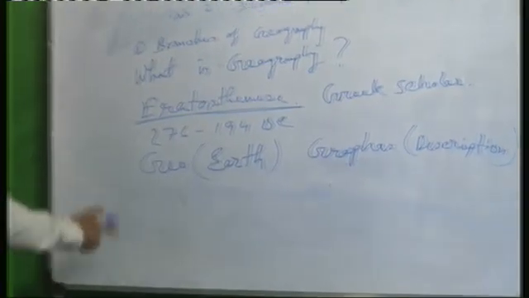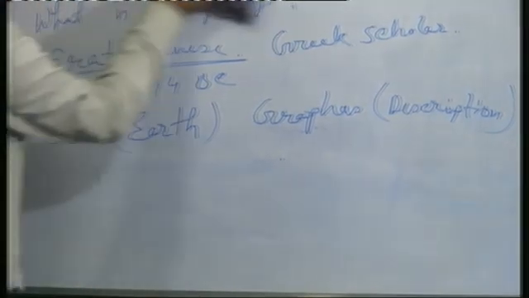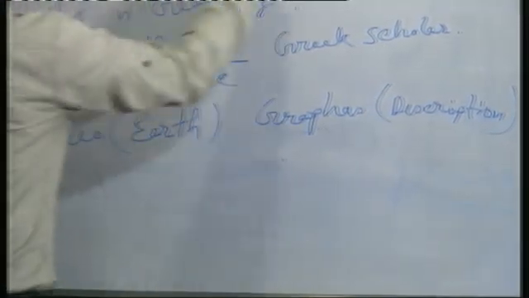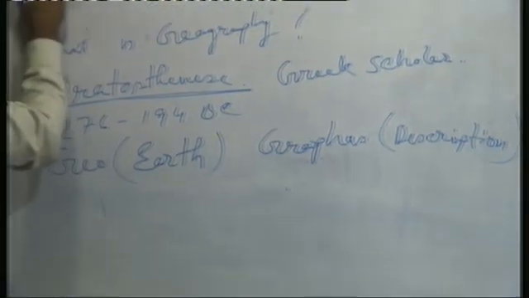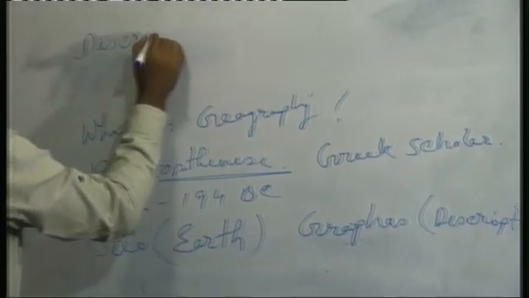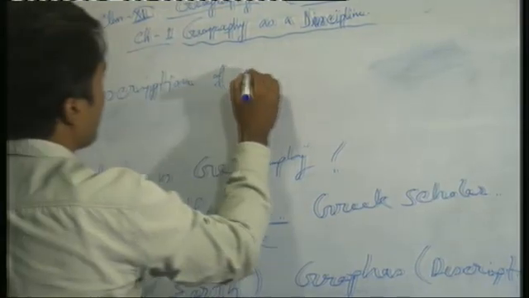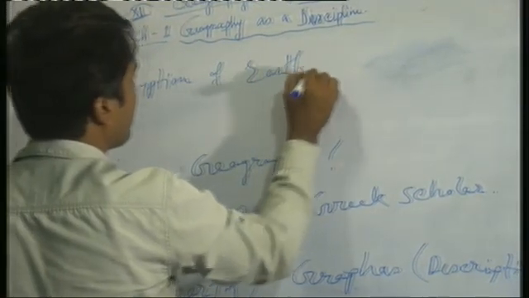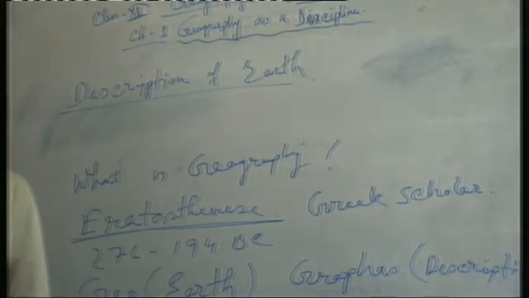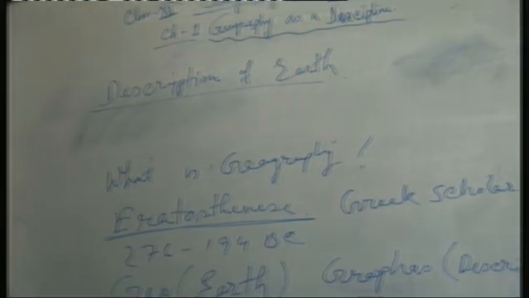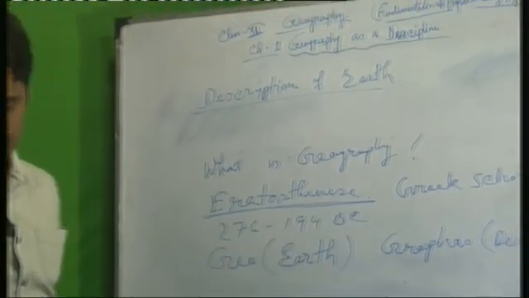So geography means description of earth, earth description. This is the actual meaning of the term geography, and this term was coined by a Greek scholar, Eratosthenes. Very important short question for your exam also.